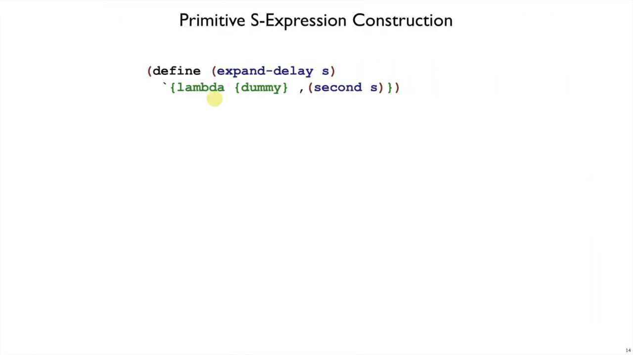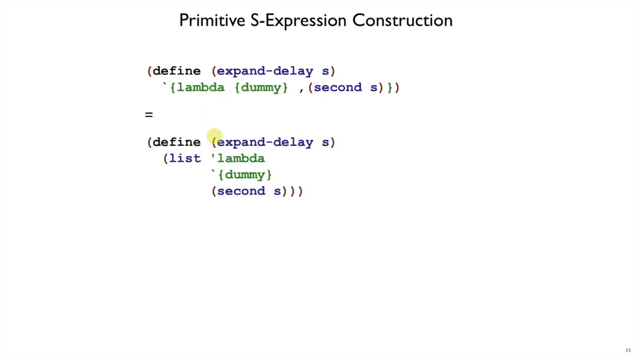By boiling that down to plain Racket, we've made it a little simpler, but we're still relying on backquote unquote, which is kind of a fancy construct. We don't have to rely on backquotes though, because this S expression just corresponds to lists and symbols. So we could write expand delay instead like this. You pull the second part of S out and put it into a list with the symbol lambda and the S expression dummy in curly braces.